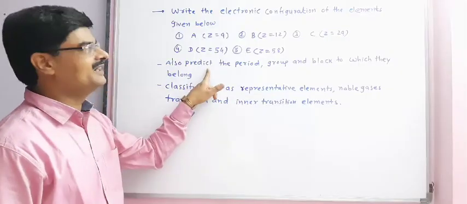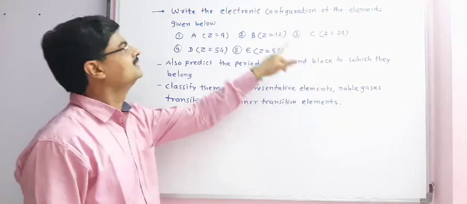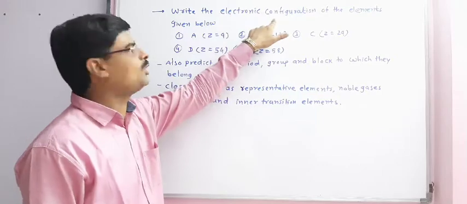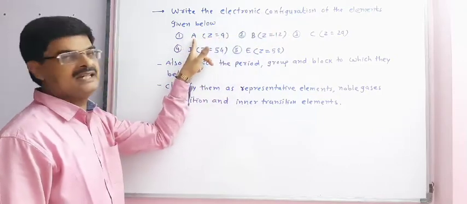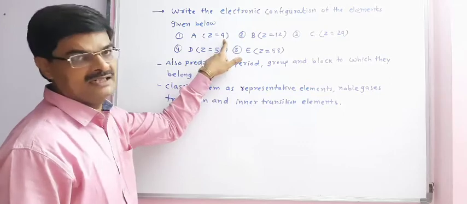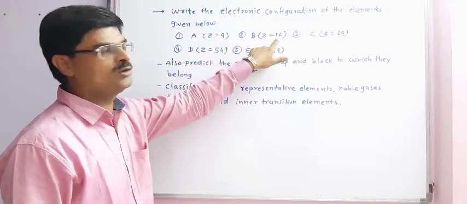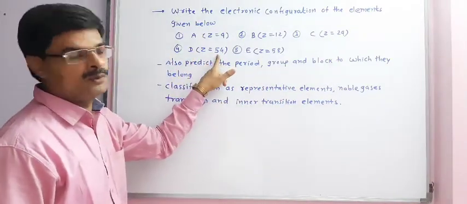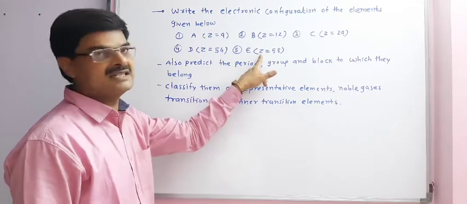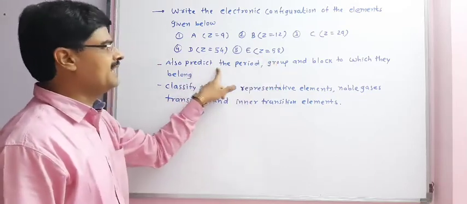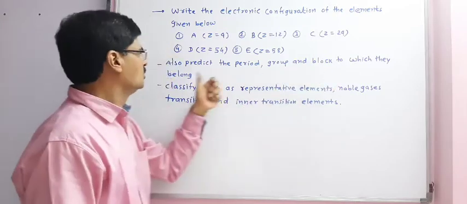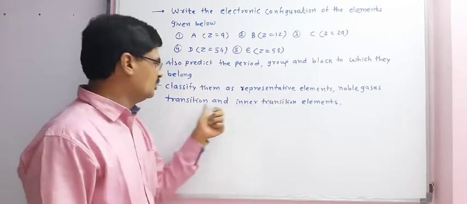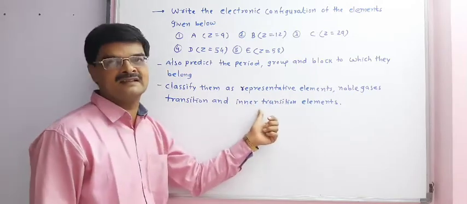Taking this example, we can predict the period, group and block of the given element. Here in the example, write the electronic configuration of the elements given below. Element A, atomic number Z is equal to 9. Element B, Z is equal to 12. C, Z is equal to 29. D, Z is equal to 54. And element E, atomic number Z is equal to 58. We have to predict the period, group and block to which they belong. Also classify them as representative elements, noble gases, transition and inner transition elements.